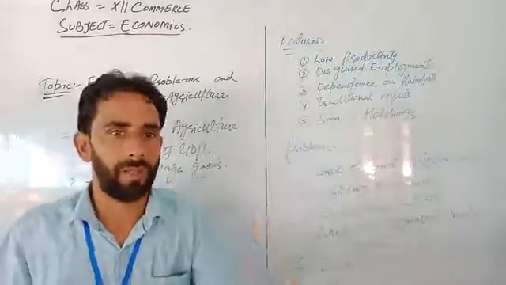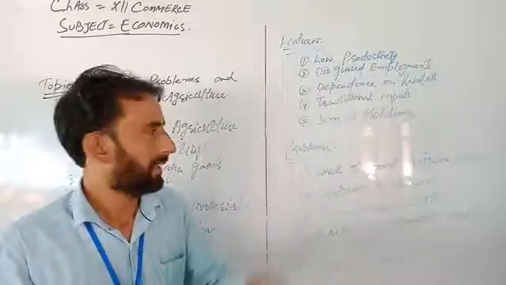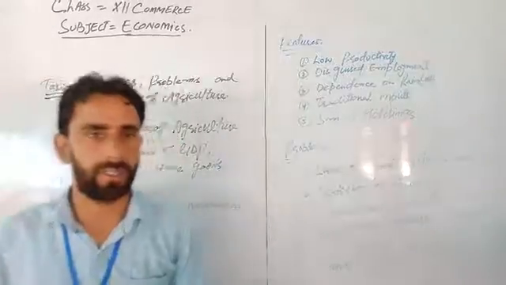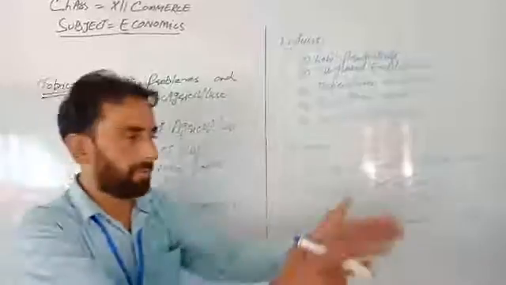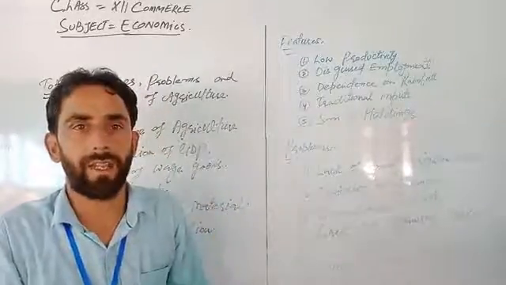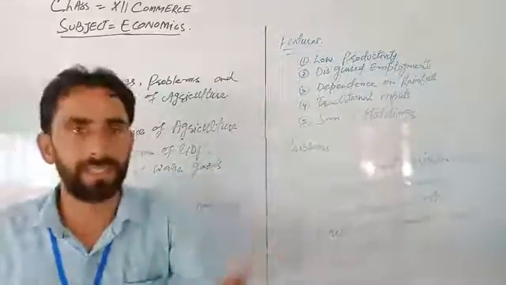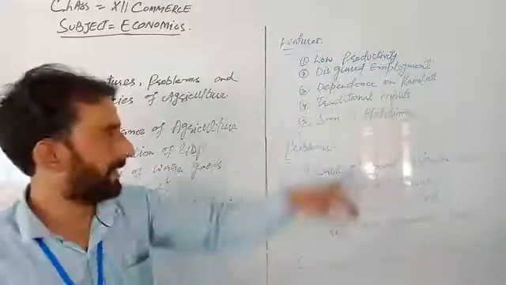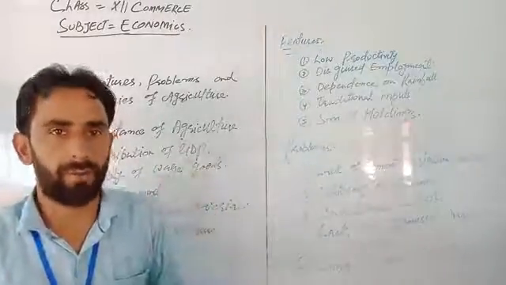There is a lack of modern techniques like tractors and threshers. Now next is small holdings, or scattered land holdings, you can call it. A farmer has a small piece of land, for example half a hectare. That is the hindrance which stops further development of the economy.